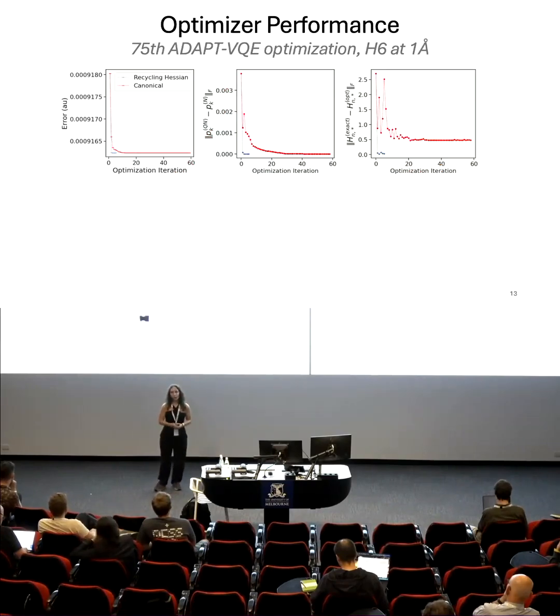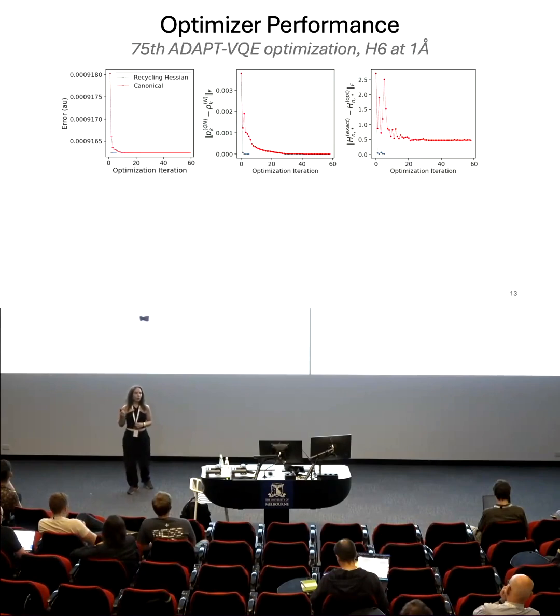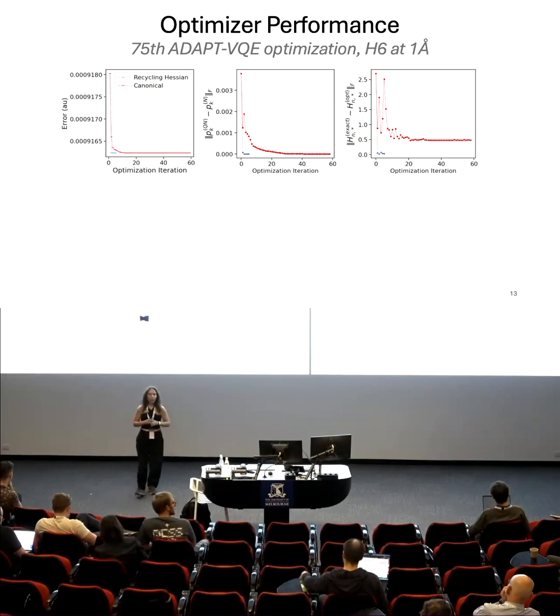We can better understand what is happening and why we are obtaining such a big advantage by looking at one particular optimization. In this case, I consider the 75th optimization of adaptive VQE for a linear chain of 6 hydrogen atoms separated by 1 angstrom. So in the first plot on the left here, I show the error against the optimization iteration, or equivalently the line search number. And we verify that with Hessian recycling, the error is much faster to converge, so the optimization terminates after many fewer iterations.